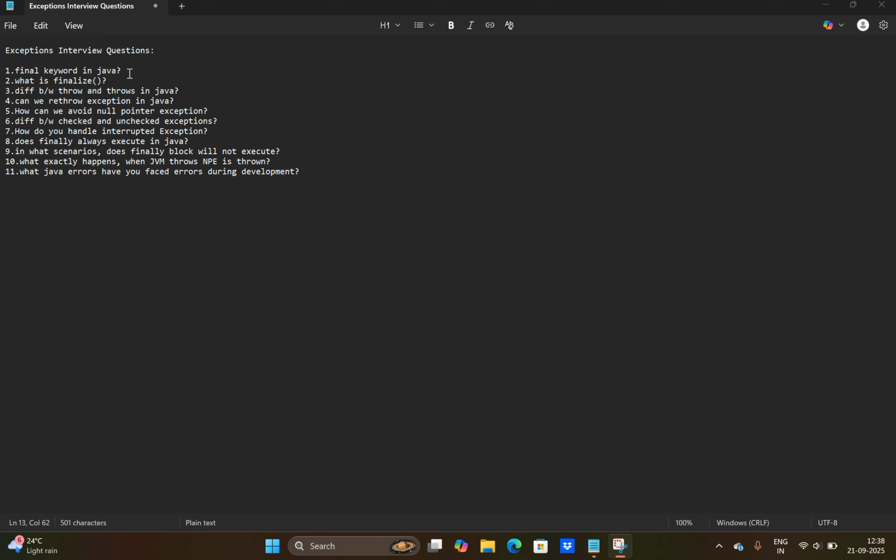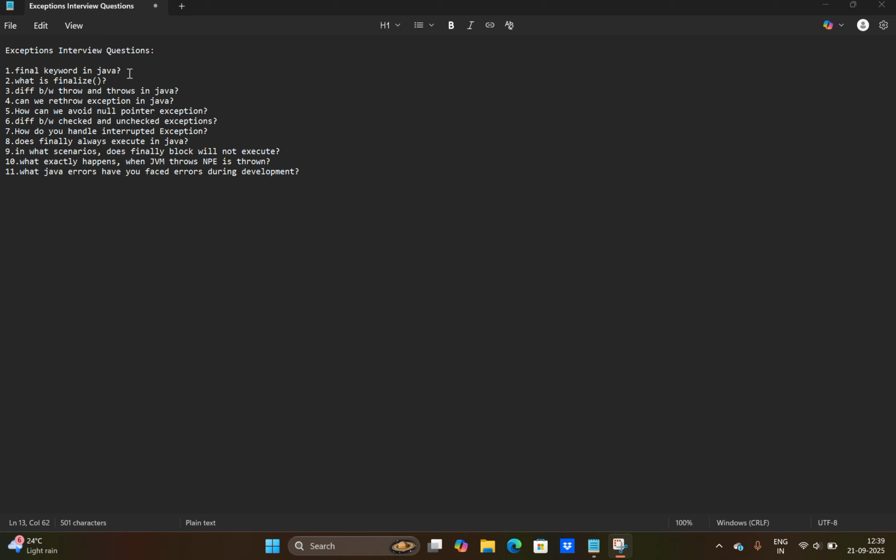And then, what is the finalize method? Most probably the finalize method is used in garbage collection. The finalize method is a method of the Object class which is invoked by the garbage collector once the object has no remaining references. It is defined in the Object class. It can be overridden to perform cleanup operations. It is used for releasing resources or closing connections before object destruction.